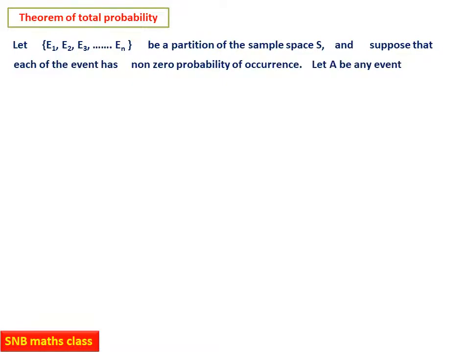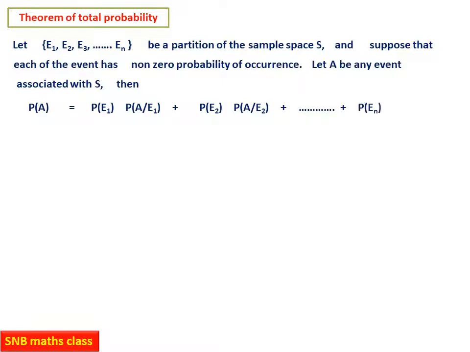Let A be any event associated with S, that means it is other than E1, E2, etc. Then probability of A will be equal to, this is the total probability theorem, P(E1) into P(A given E1) plus P(E2) into P(A given E2) plus etc. Last one, P(En) into P(A given En). So this is the total probability theorem.